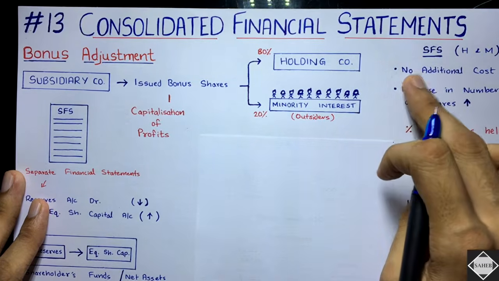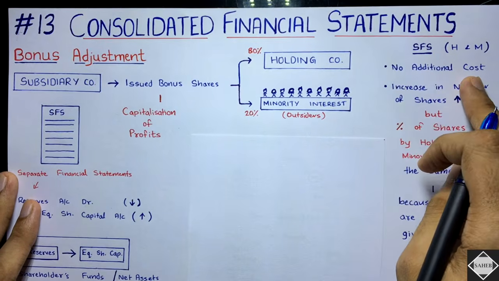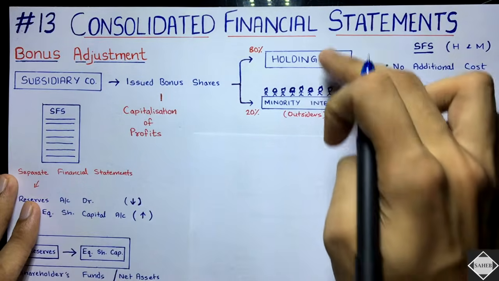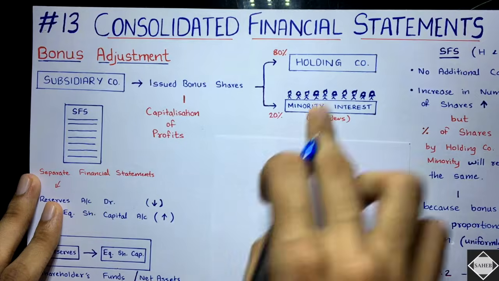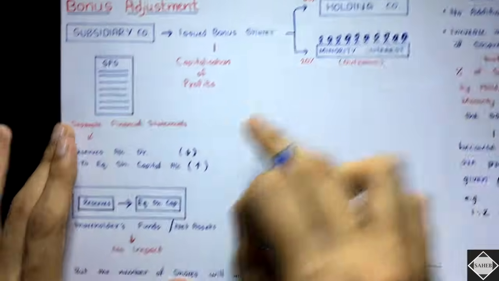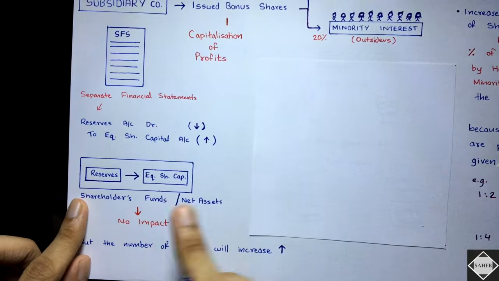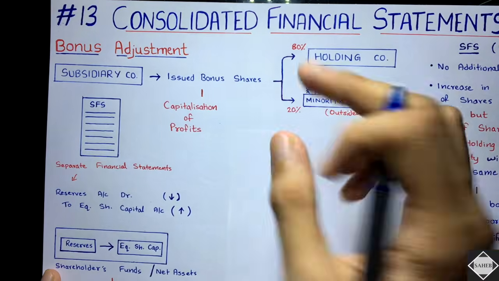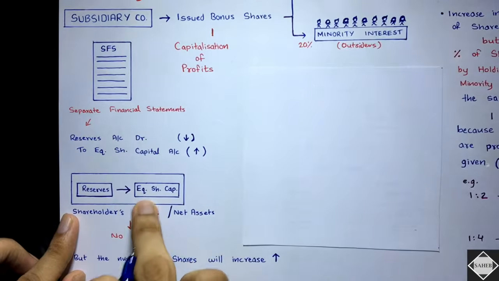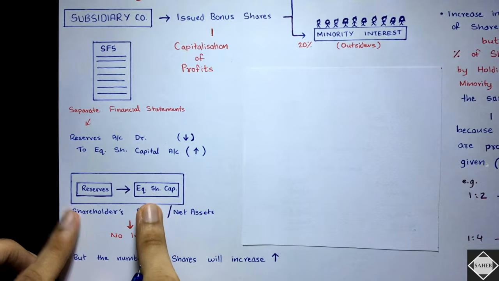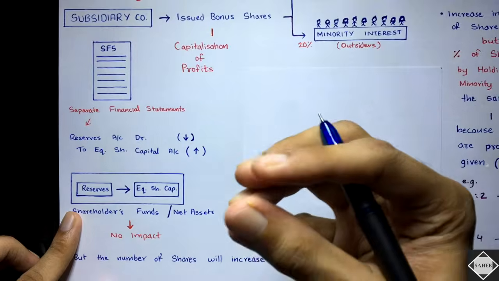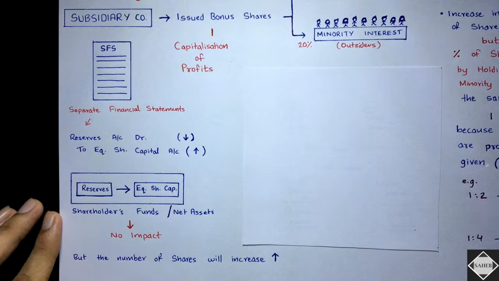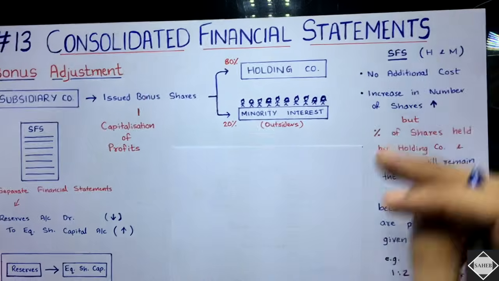See here, there will not be any additional cost, because bonus shares are given out of the existing net assets. These are the owners of the subsidiary company, holding company and minority interest. They have the right to the net assets of the company, right? They acquire control. Who acquired control? Holding company acquired the control by getting 80% stake. So what does that mean? Actually they own 80% of the net assets of this company. So out of those net assets only, for which they have paid the money to acquire the portion of net assets, out of that only the bonus shares are given. So there is no additional cost.